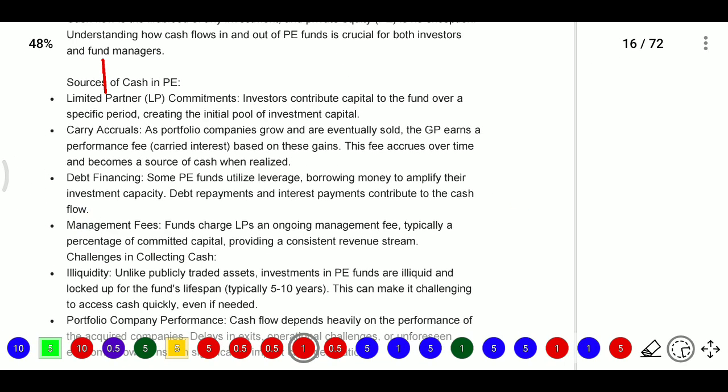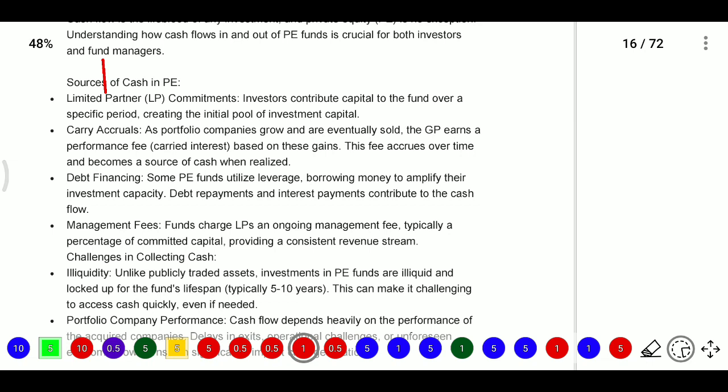Okay, what we are discussing is sources of cash. The first source is commitment. Commitment means they promise this amount, giving an oath that they will give this money. That promised amount is known as the commitment amount. Whatever the commitment amount is, they will contribute 25% in the first year, 30% in the second year, and so on, in different years. So it will create the pool of investment capital.